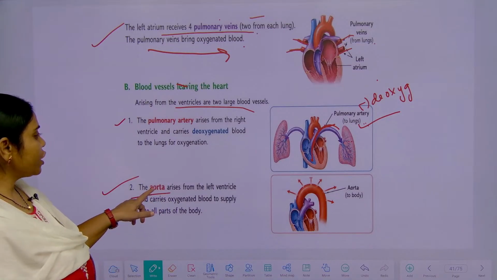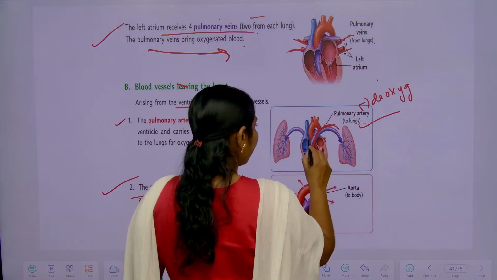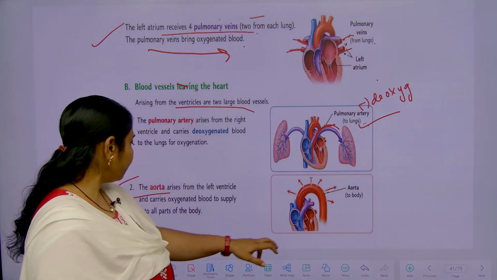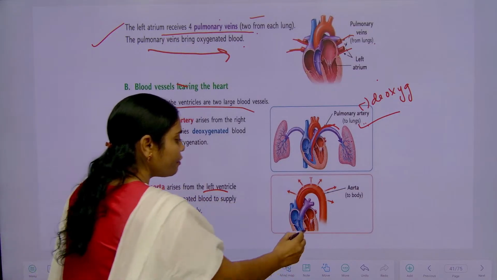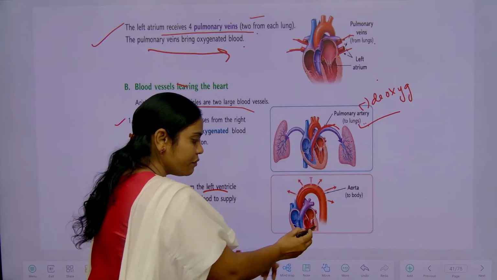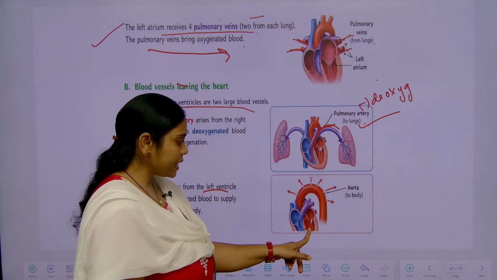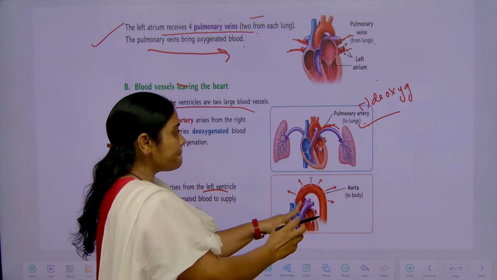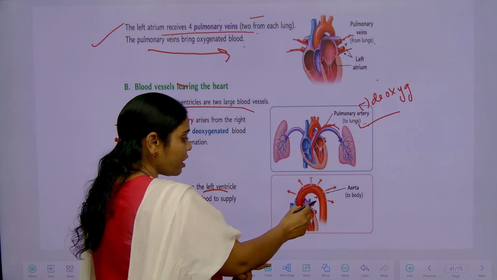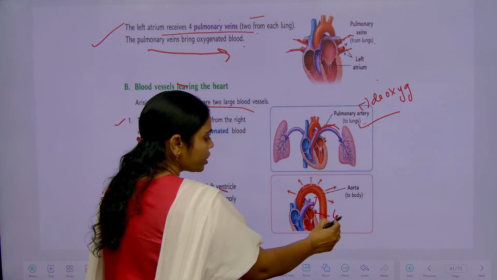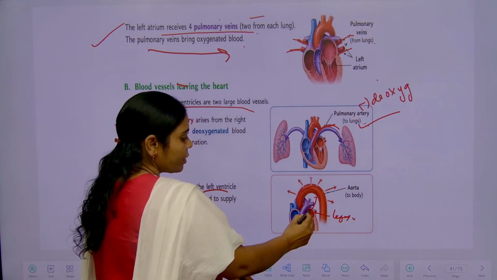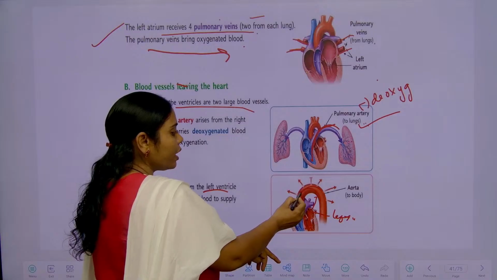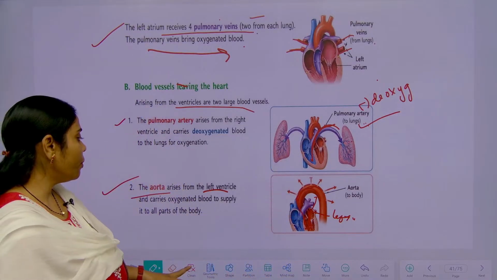Next vessel, that is aorta. Here you can see very clearly, this is aorta. This aorta originates from the left ventricle. Here which kind of blood is there? Oxygenated blood is there. Okay, so through the pulmonary vein oxygenated blood enters into the left atrium. From the left atrium to the left ventricle it goes, and from the left ventricle through the aorta it goes to the different kinds of body parts.